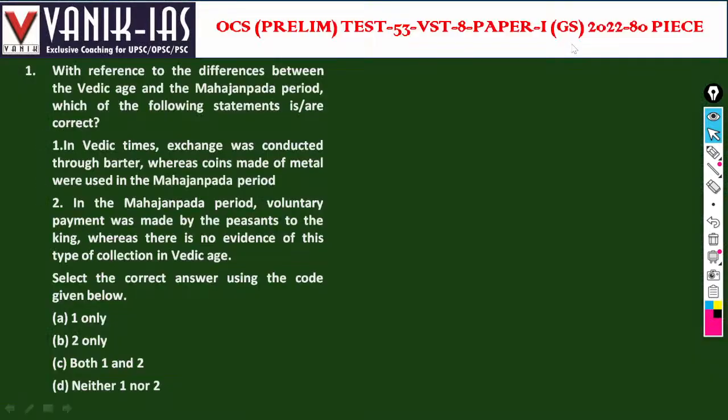With reference to the difference between the Vedic age and Mahajanapada period, which of the following statements are correct? In Vedic age, exchange was conducted through barter system, whereas coins made of metal are used in Mahajanapada period.